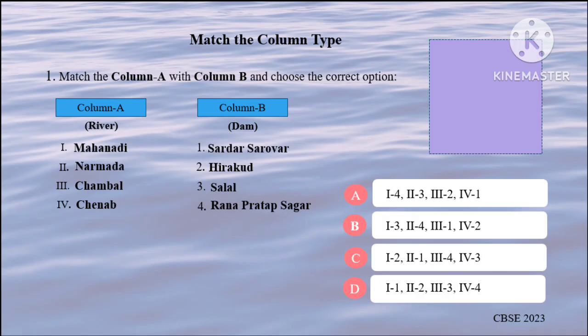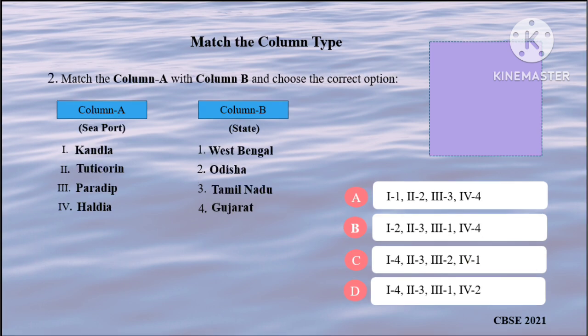Check the answers now. First, on Mahanadi, we have Hirakud Dam. On Narmada, we have Sardar Sarovar Dam. On Chambal, we have Rana Pratap Sagar. On Chenab, we have Salal Dam. So the correct option is C. Next question. Kandla is in Gujarat, Tuticorin is in Tamil Nadu, Paradip is in Odisha, and Haldia is in West Bengal. So the answer will be option C.